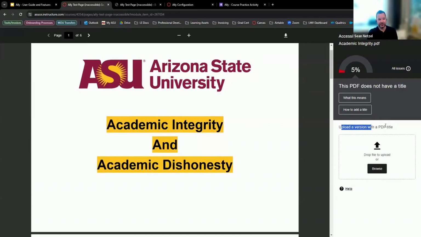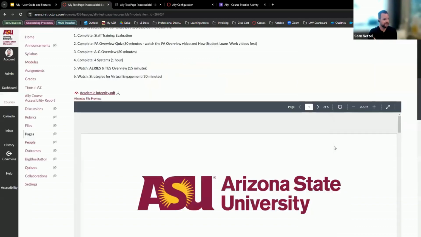So it'll tell me how to remediate it, but I have to do this within the file itself. And then you can still re-upload it right here. So that's the good thing: you have to change the file itself, but you can go in here and change it immediately. So you don't have to go through the course files very granularly. This will do that for you.